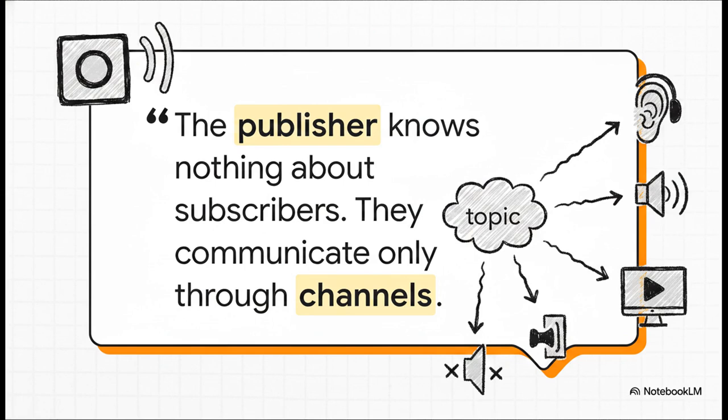The absolute golden rule here is total decoupling. The button, our publisher, knows absolutely nothing about who receives the click event. It just publishes to a topic. And the subscribers? They don't know anything about the publisher, or even each other. They communicate only through channels. Think of it like a concert venue. The band is the publisher playing the music. The audience, those are our subscribers, and they only hear the music through the venue speakers, our channels. The band isn't walking around hand-delivering the music to each individual person.